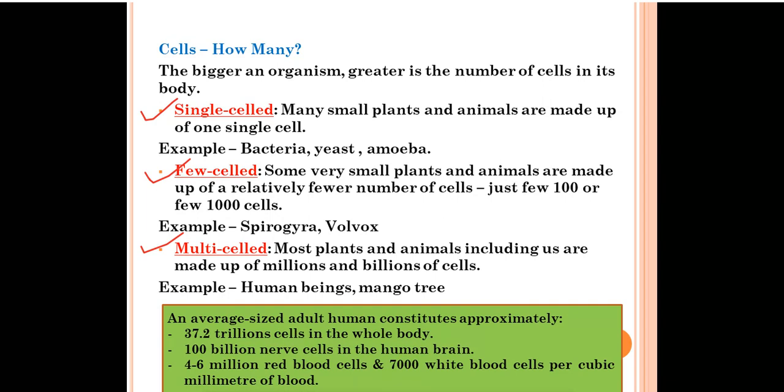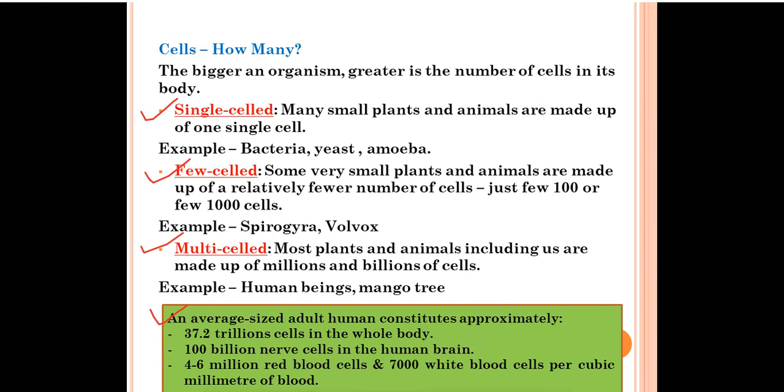Next, we have multicellular organisms. There are many plants and animals in which millions or billions of cells are there. For example, we human beings, a mango tree, in which millions and billions of cells are there, right? If we talk about an average adult human being, then 37.2 trillion cells are present in the whole body. 100 billion nerve cells in the human brain only, and 4 to 6 million red blood cells and 7,000 white blood cells per cubic millimeter of the blood.